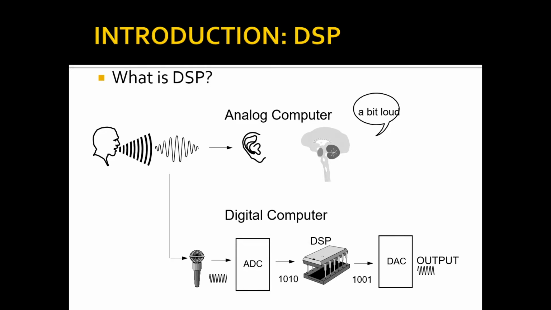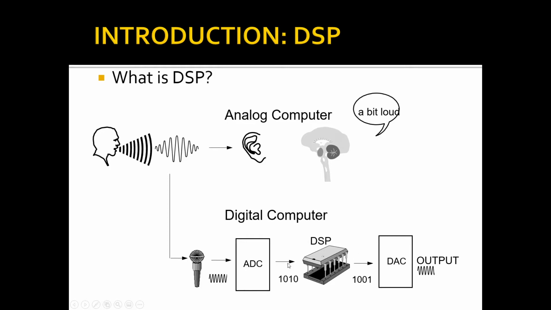The digital signal processor performs operations on the signal given as input and generates a digital signal as output. This digital signal is given as input to the DAC, that is the digital to analog converter, which produces analog output. This part is the digital signal processing.